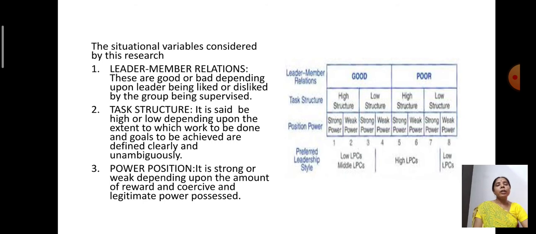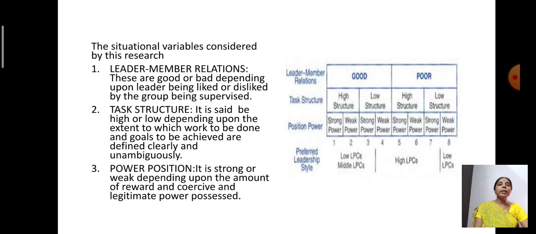Now, depending on the contingency, the leadership style differs, whether it is concern for people or concern for production. So it depends upon the contingencies that are arising in the organization.